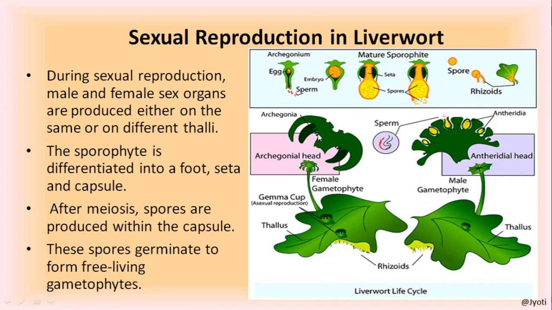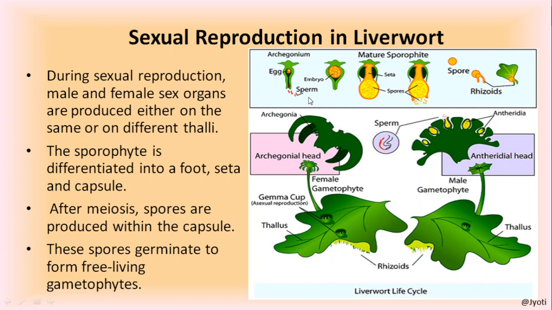Now when the sperm reaches the archegonia, what happens? Now here you see the events. So when the sperm released from the antheridia reaches the archegonia, here this is the structure of an individual archegonium. So in one female gametophyte, many archegonia are there. Similarly, on one male gametophyte, many antheridia are there. So here you can see this archegonium contains a single egg.